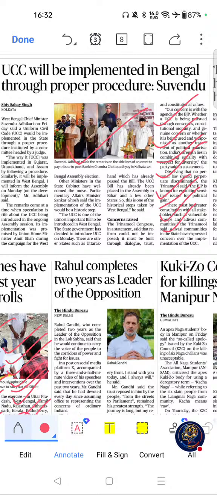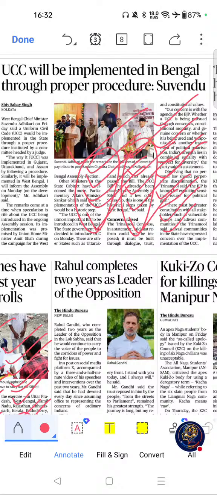Now we will see PYQ connections. Questions have appeared on Uniform Civil Code, Directive Principles of State Policy, personal laws, fundamental rights and secularism. These are the PYQ connections. Move on to key themes. Article 44, Directive Principles, personal laws, secularism and equality. These are the key themes related to this article.